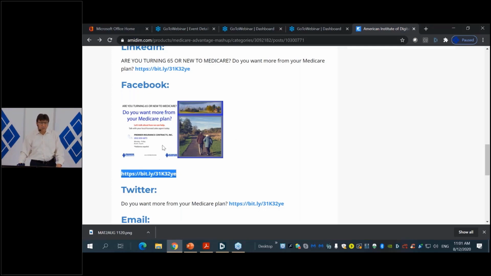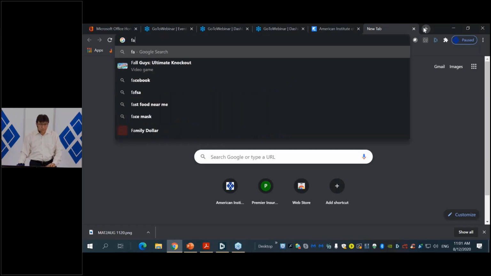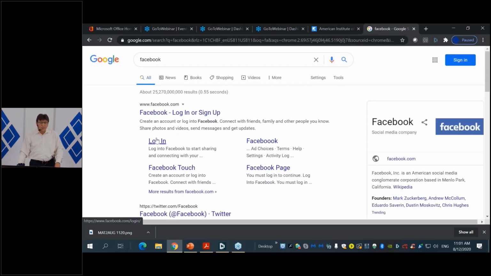So what I'm going to do now is, I already copied the bit.ly shortener. I'm going to go and open my Facebook account. So I'm going to go to Facebook, and I'm going to open my Facebook account, and I'm going to log in to my Facebook account.